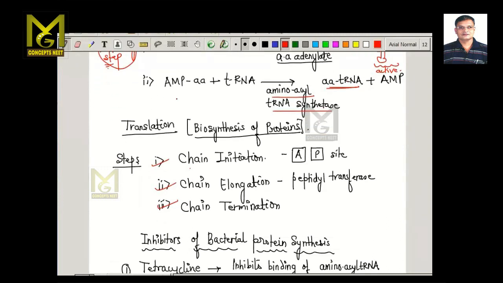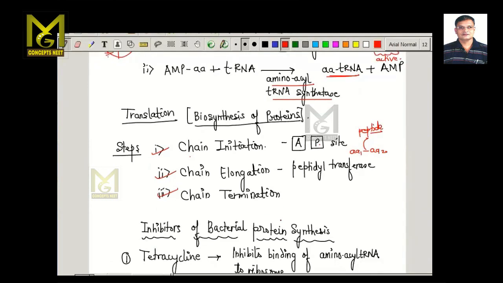And you are all aware of the steps involved in protein synthesis. We are not going to go into the details, because you are already aware of this. This involves the amino acid binding site and the peptidyl site. Chain elongation involves the bond formation between amino acid 1 and amino acid 2. This bond which is formed, we call a peptide bond. And finally, chain termination takes place.